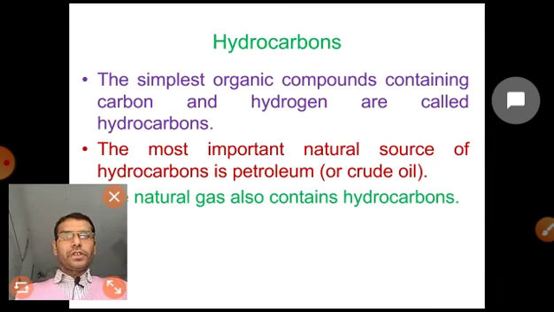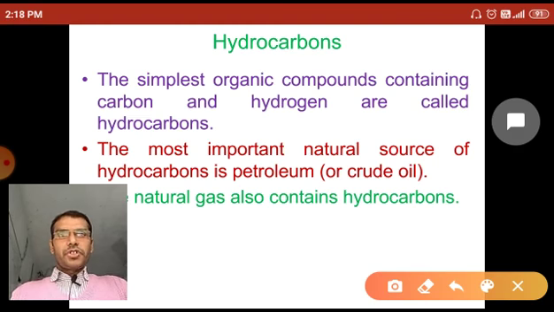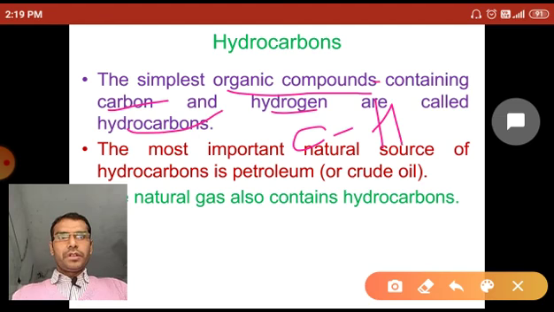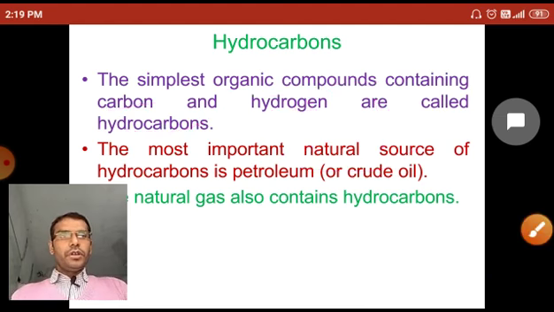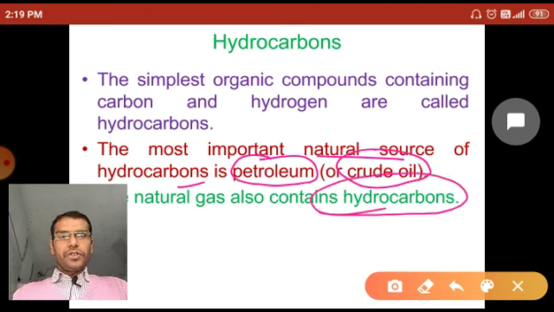Now the topic, hydrocarbon. The simplest organic compounds containing carbon and hydrogen are called hydrocarbons. So those organic compounds which have only carbon and hydrogen are called hydrocarbons. The most important natural source of hydrocarbon is petroleum or crude oil. Natural gas also contains hydrocarbons.